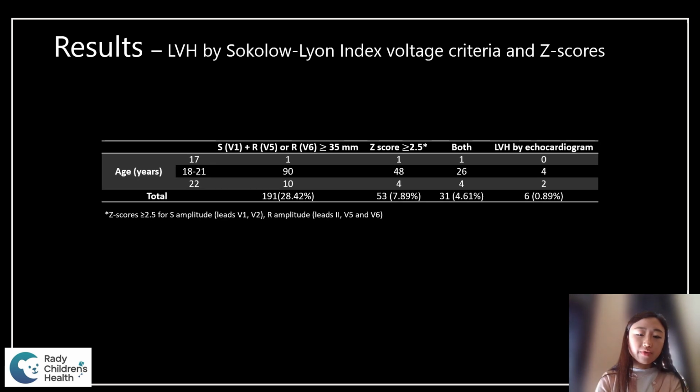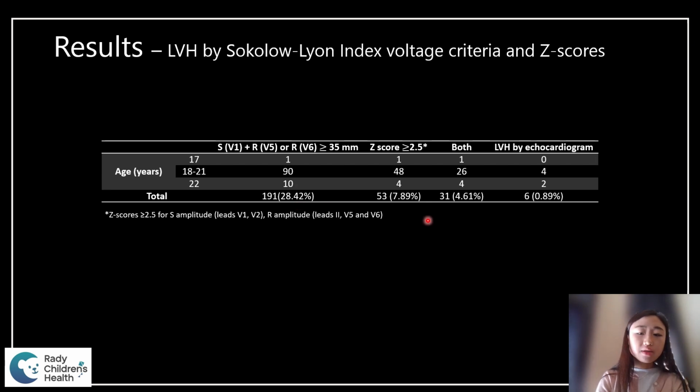I wanted to move our focus on. It seems like Z-score alone may not be the only thing we can look at reliably to predict the incidence of LVH in this patient. So I compared the number of patients we are picking up based on the standard Sokolow-Lyon index voltage criteria for LVH versus the Z-scores. Of the total of 672 patients, 191 patients had an EKG that met the criteria for LVH based on the standard Sokolow-Lyon voltage criteria. That's 28% of the patients.